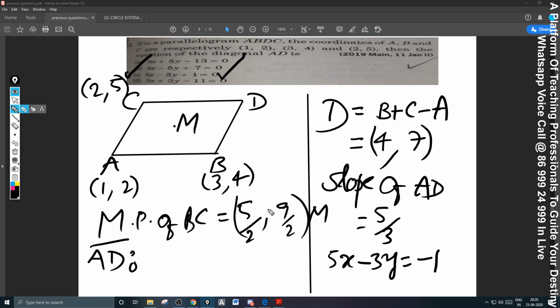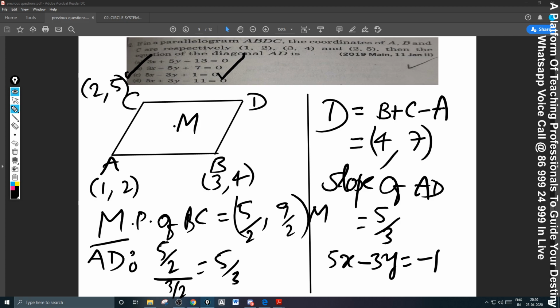So the method is perfectly right. 9 by 2 minus 2 is 5 by 2, divided by 5 by 2 minus 1, which is 3 by 2. Slope is 5 by 3. In this method also you will get the same answer.